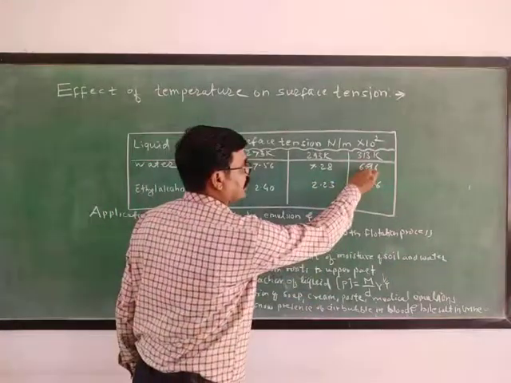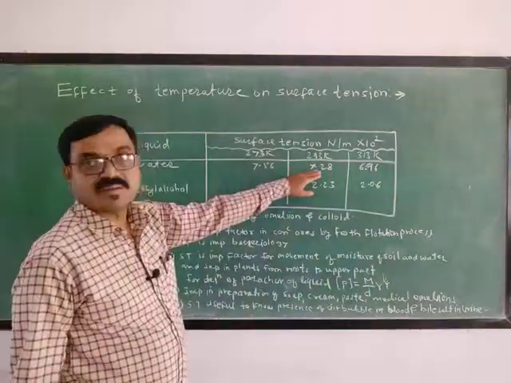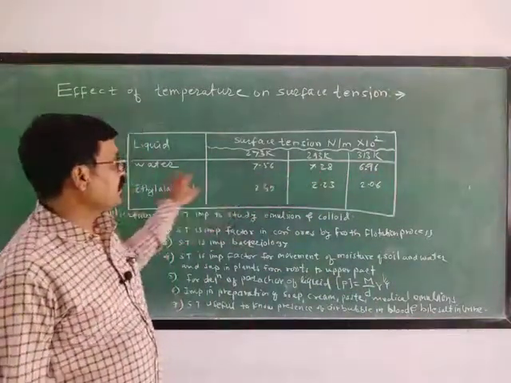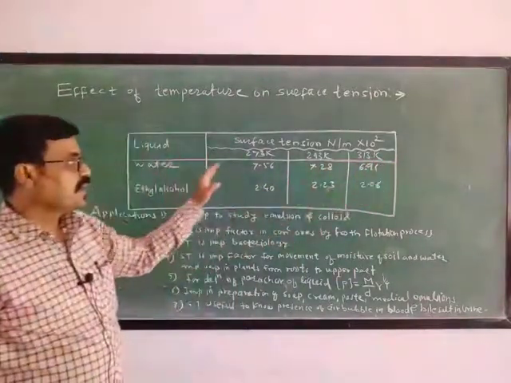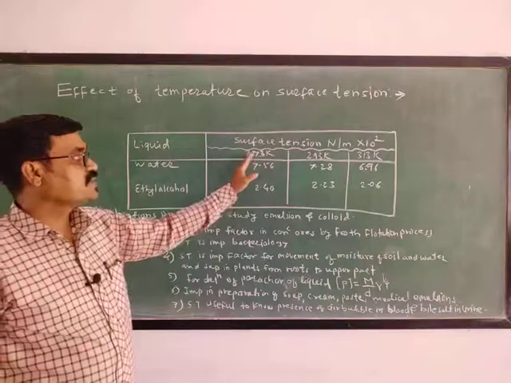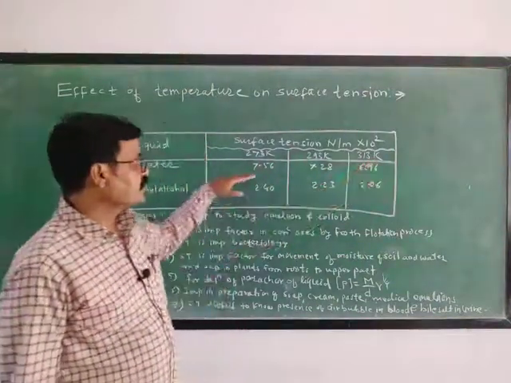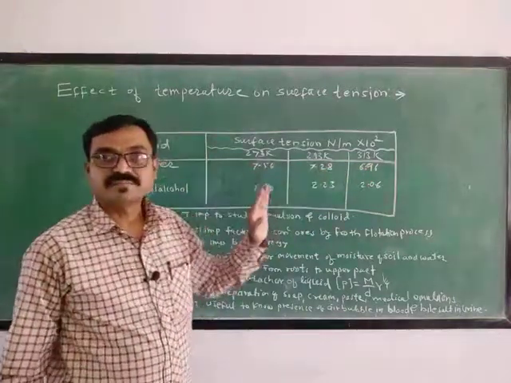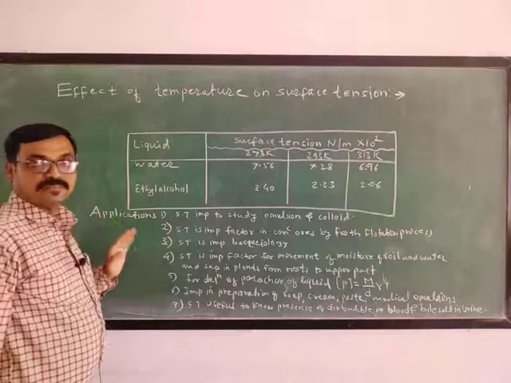surface tension becomes 6.96, meaning less than 7.28. This experimental data told us that for water, as the temperature increases from 273 to 313 Kelvin, the surface tension goes on decreasing. Second example, ethyl alcohol is taken.